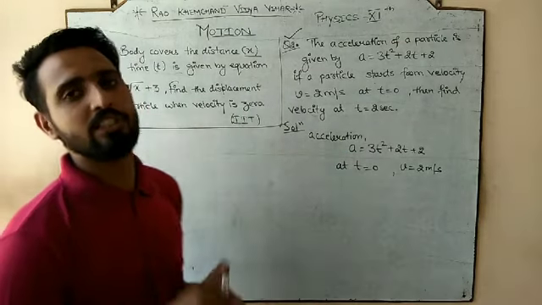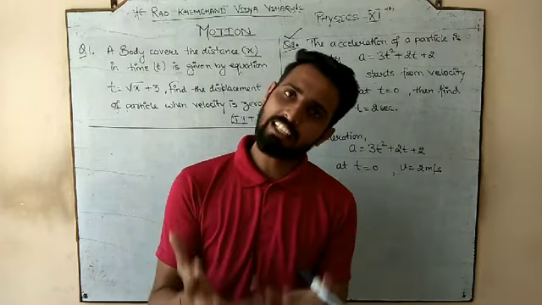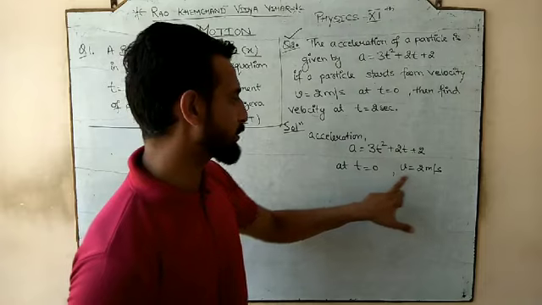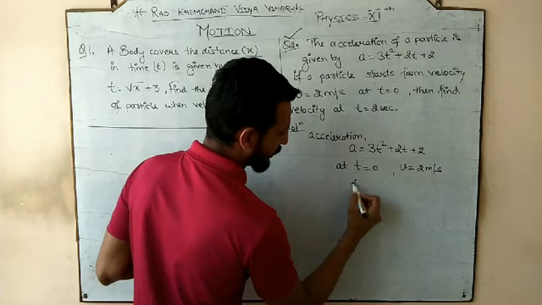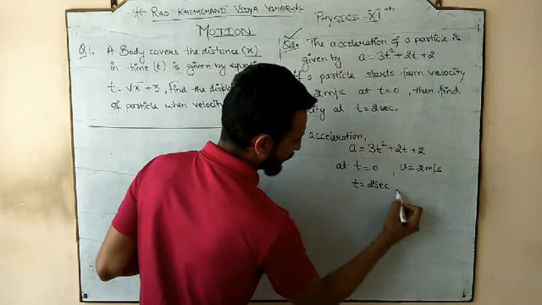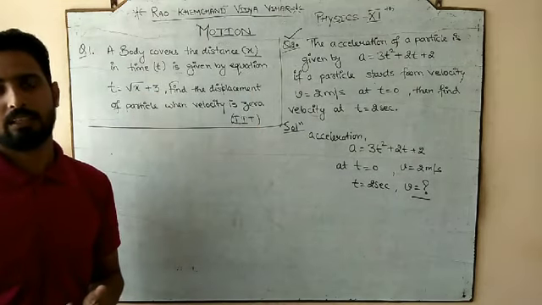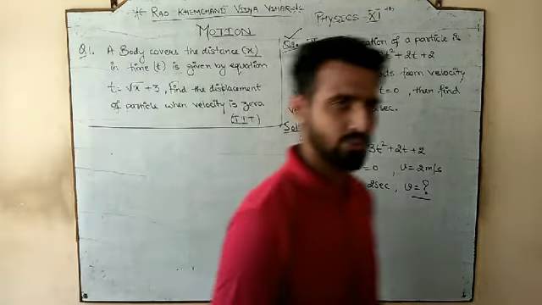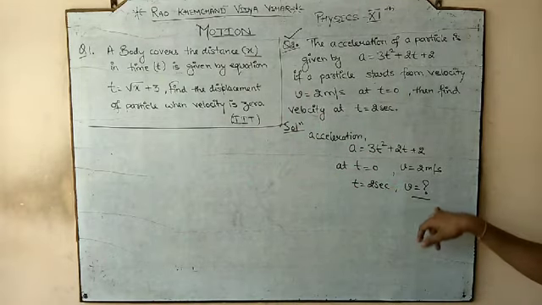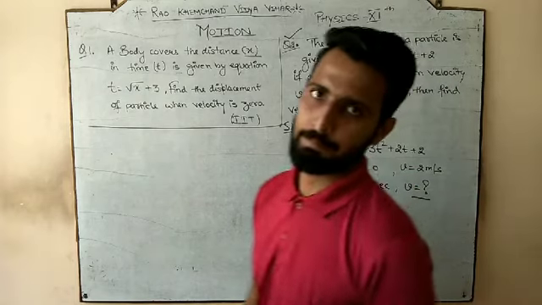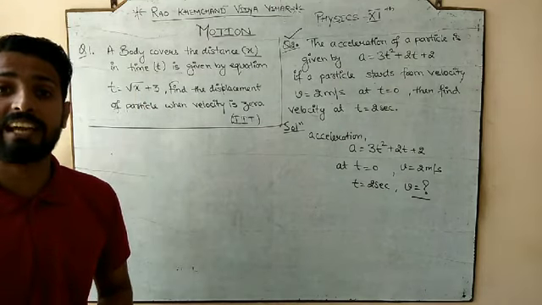Means when your time was 0, when we just started, you can say the initial velocity. So when t = 0, the velocity is 2 meter per second. Then find the velocity at t = 2 second. So at time equal to 2 second, what is the velocity of the body? That is the thing that we have to find. Means t = 0 पे हमारा velocity 2 meter per second है. We have to find the velocity at t = 2 second. But what thing has been given to us? Teacher ने हमें क्या provide किया है?